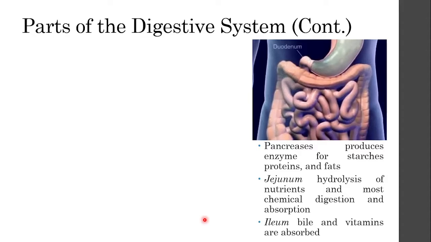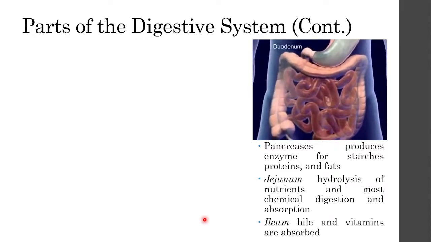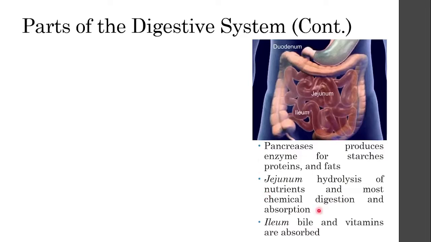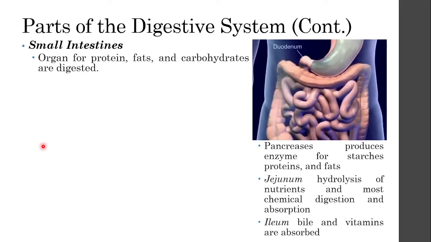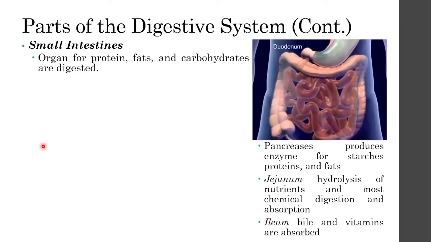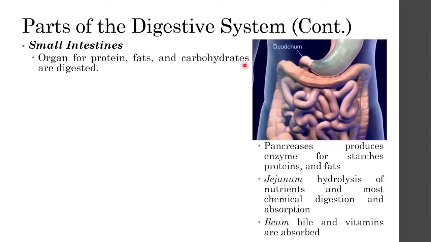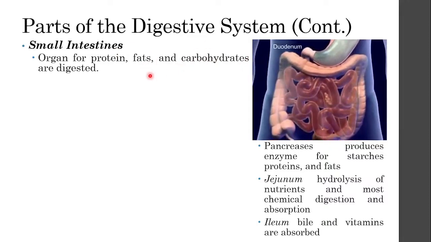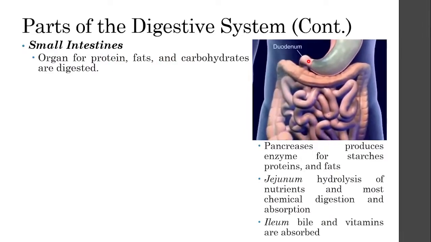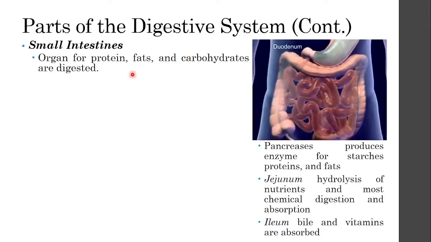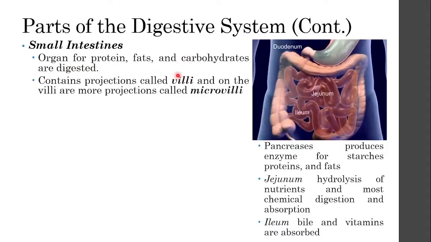Now let's move on to the next part of your digestive system, the small intestine. I forgot to remove this, but we'll go on this later. In the small intestine, this is where proteins, fats, and carbohydrates are finally fully digested. At the beginning, the fats and the carbohydrates or starches start to digest on your tongue, in your oral cavity, and then a majority of the proteins start to be digested in your stomach, and by the time they enter the intestine, this is where most of them are fully digested.